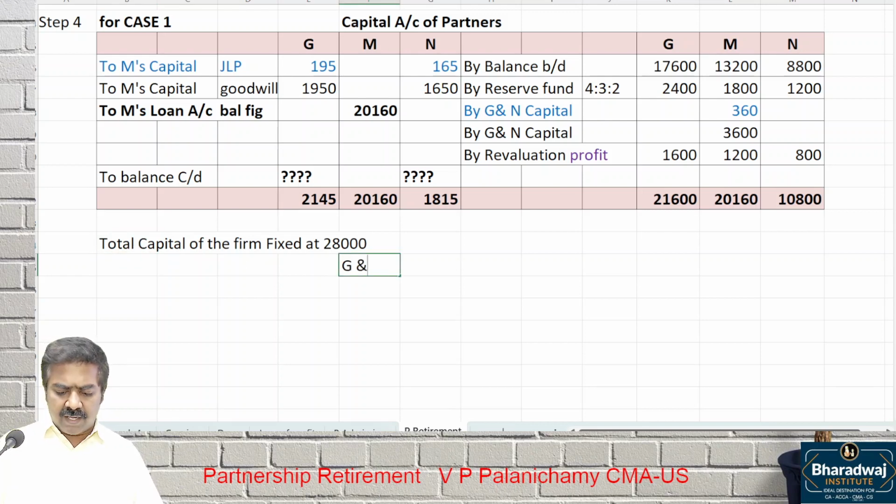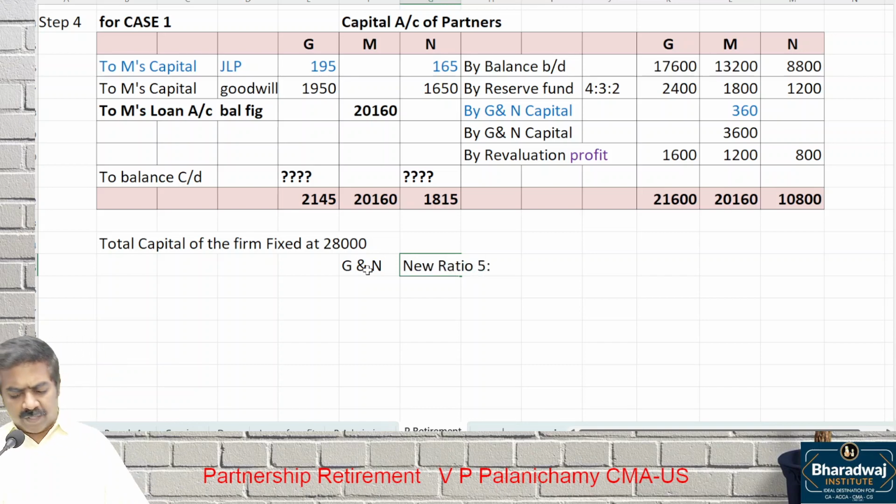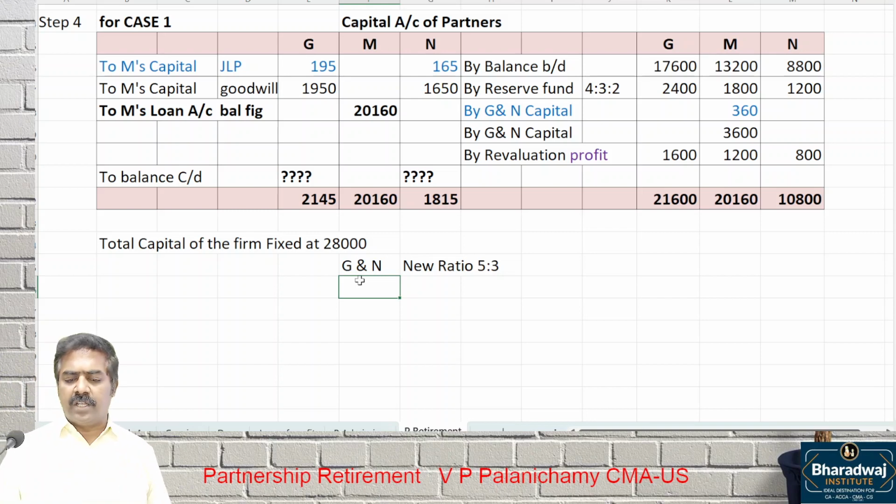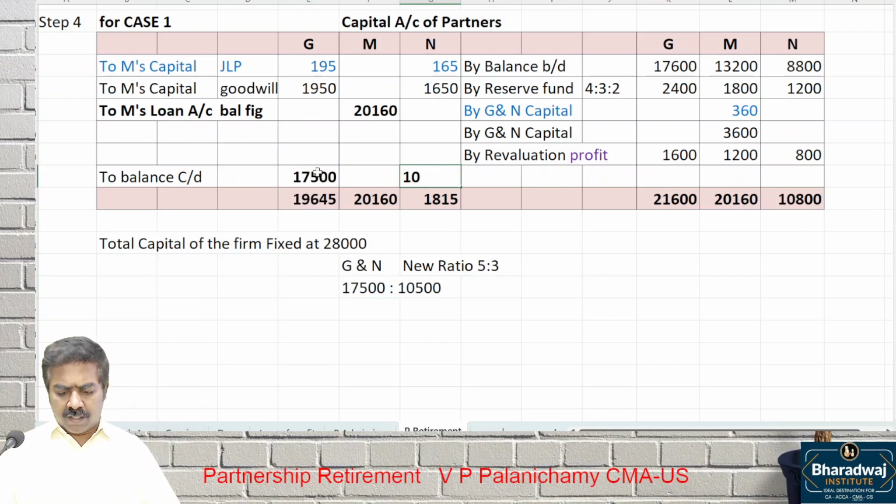Capital of G and N should be in which ratio? New ratio. What is the new ratio? 5:3. So split this 28,000 in 5:3 ratio. It comes to 17,500 and 10,500, it should be in this ratio. So the balance carry down is 17,500 and what? 10,500. Tally this, and you will get the balancing figure as cash.